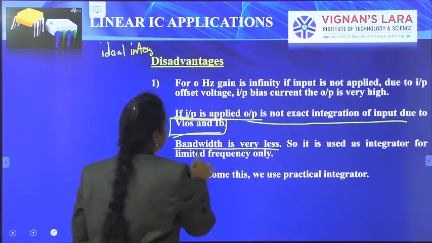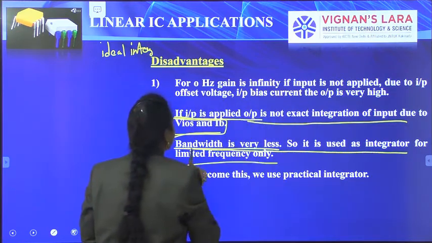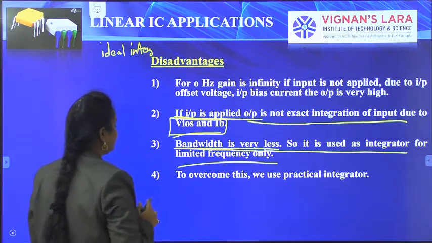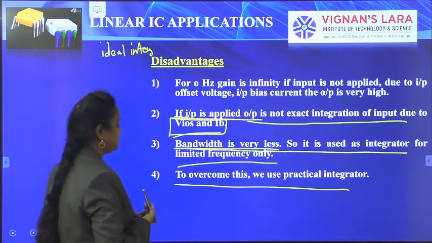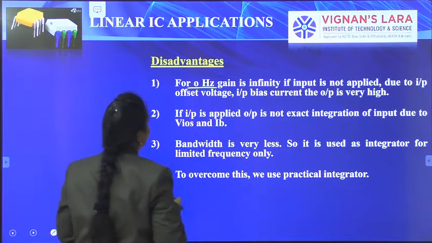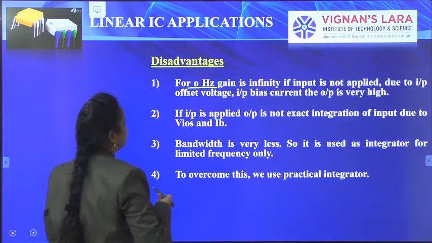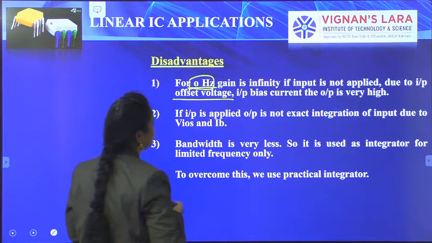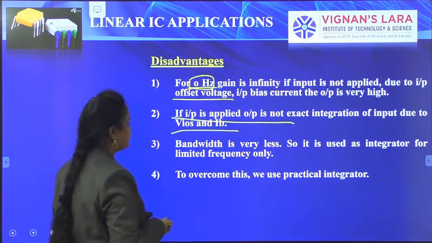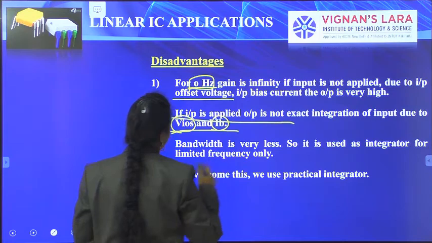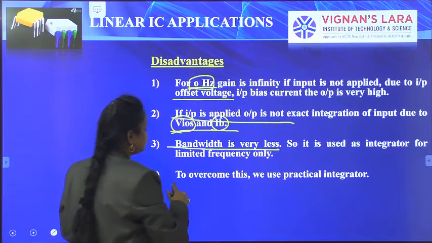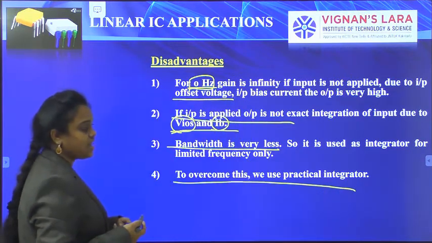It works as an integrator for a limited frequency range only. To overcome this, we use the practical integrator. The drawbacks are: with zero input the output is still present due to the input offset voltage and input bias current; with input applied the output has some distortion; and the bandwidth is very less. So we use practical integrators rather than ideal integrators.